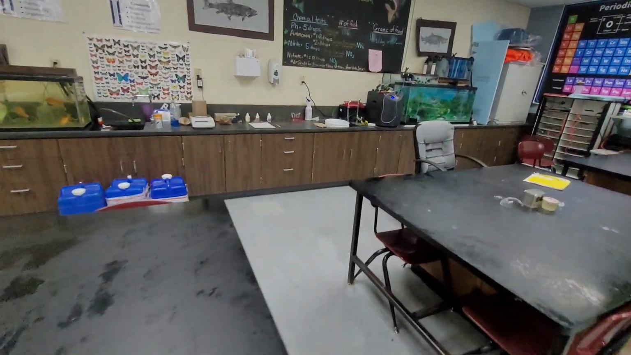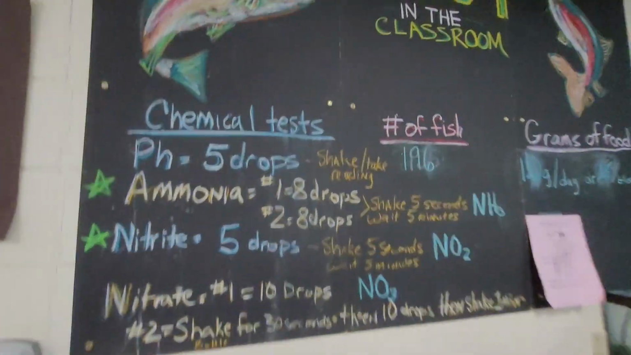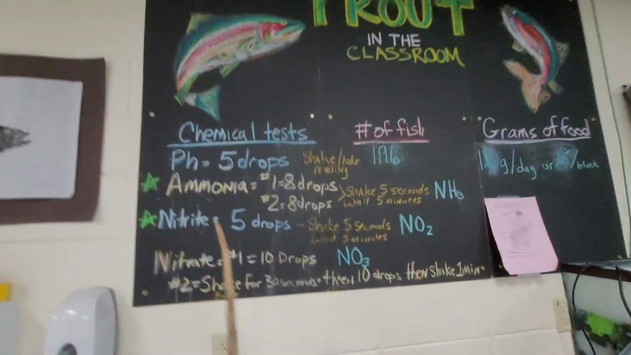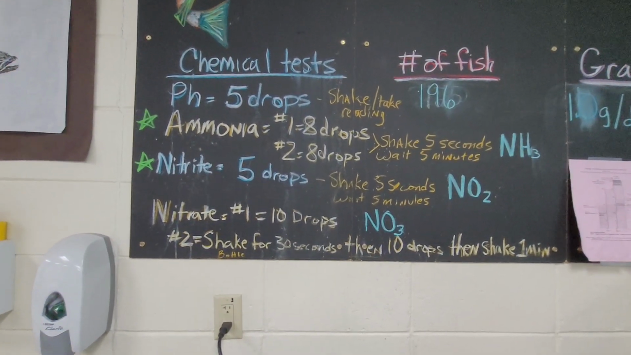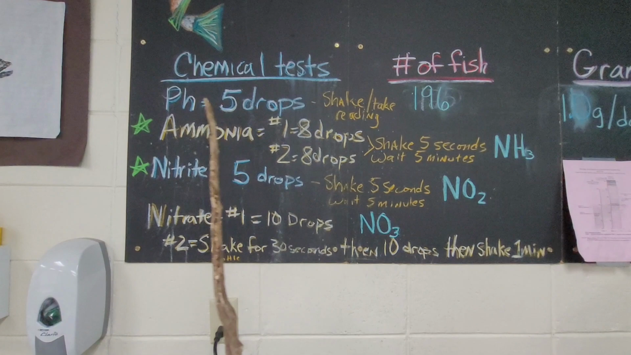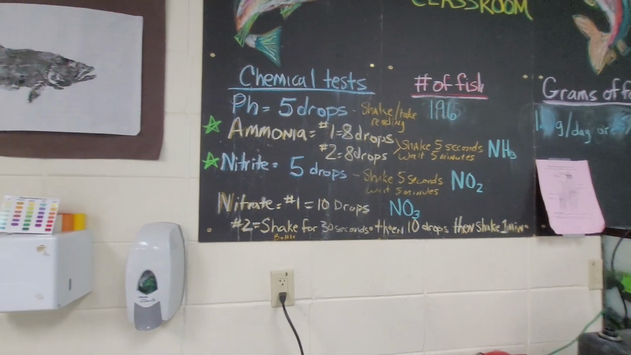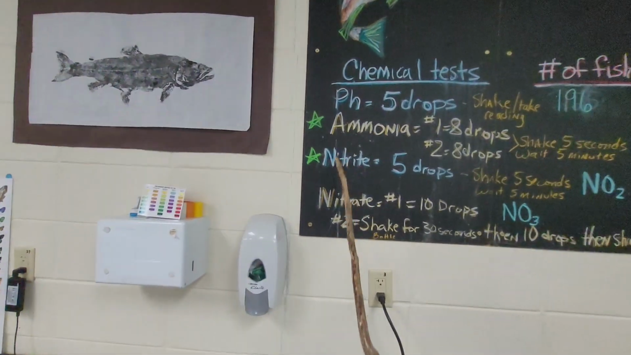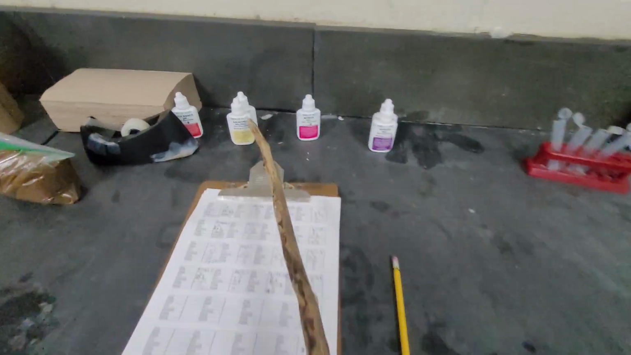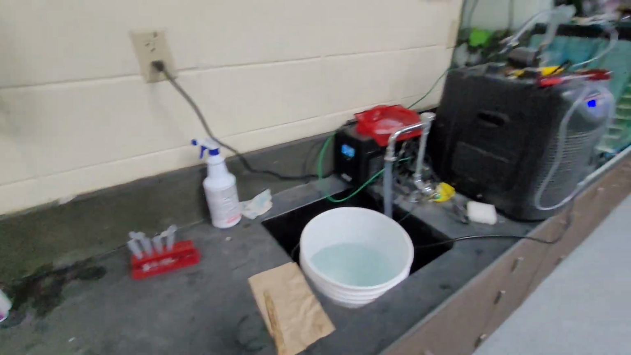Now I'm going to walk over here quick and I'm just going to show you here on our chart on the classroom board. We are testing for ammonia, nitrite, and nitrate, just like up there. We do test for pH because if the pH changes, these things can become worse. But that is not part of the nitrogen cycle. These three are, and we have those three tests right here. We have our ammonia, we have our nitrite, and we have our nitrate. And we test them every single day.